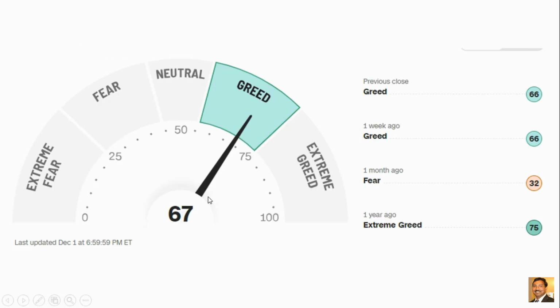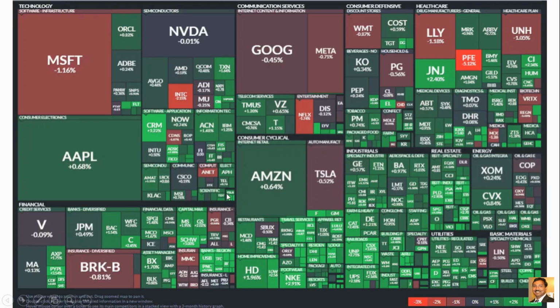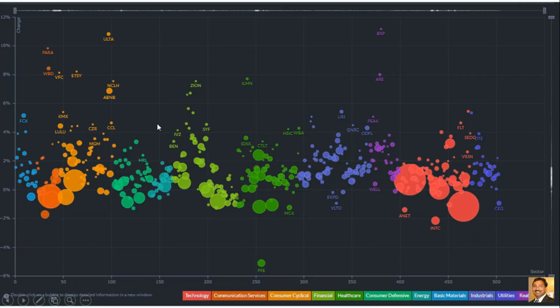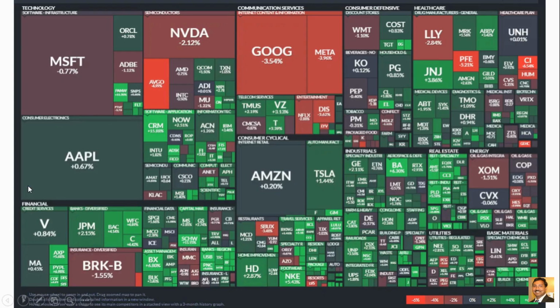This is the fear and greed index. This week it is in the greed zone, and last week also it was in the greed zone. And this is the daily heat map. Most of them are green except mega cap. And this is the bubble heat map. We can see mega caps are down less than zero, or a few of them are a little bit above zero. And this weekly heat map, most of them are green except the mega cap.